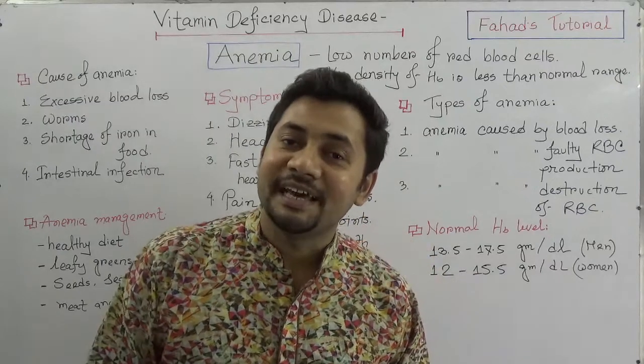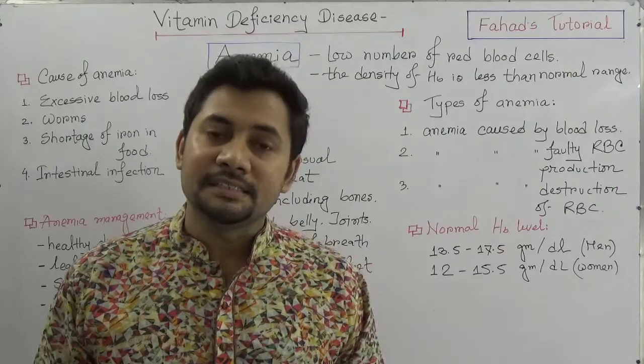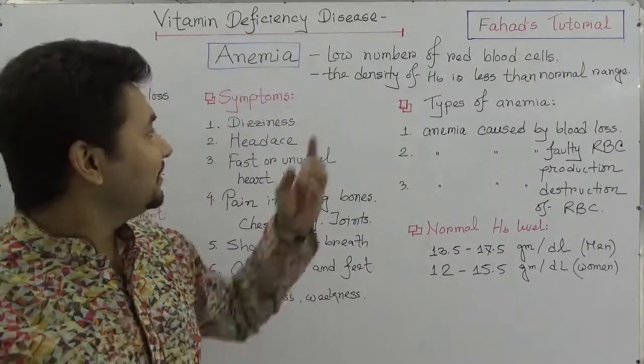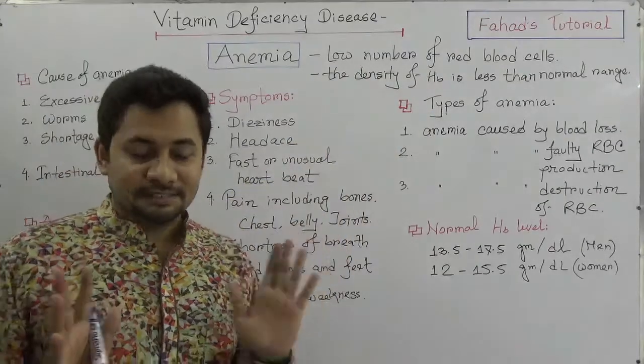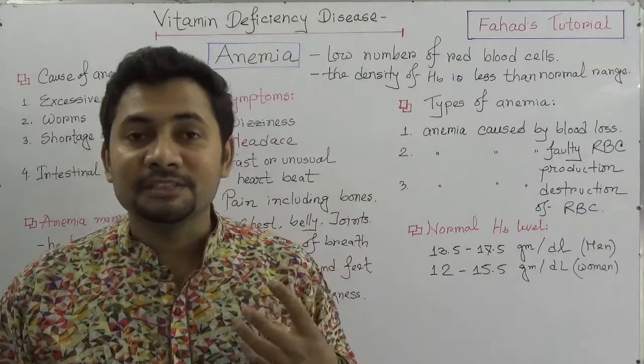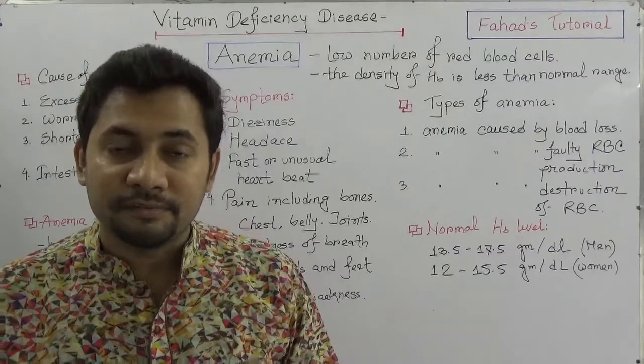Let's study about anemia. So, what is anemia? Anemia is a general disease where we have a low number of red blood cells. That means a disease which is happening due to the impaired number of cells, or the lack of red blood cells.